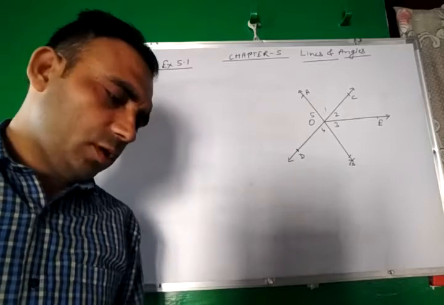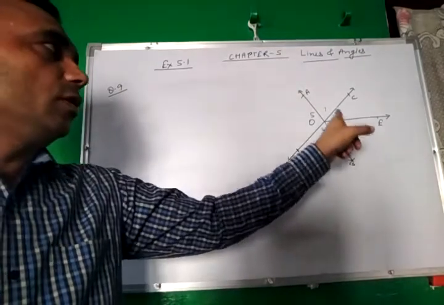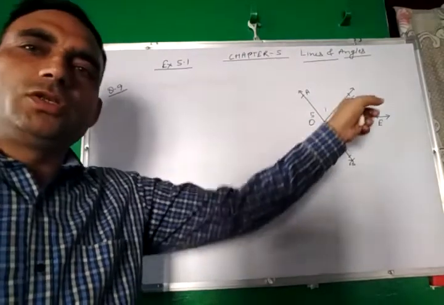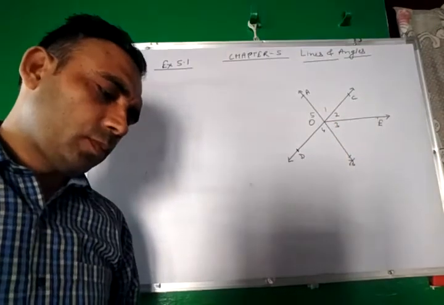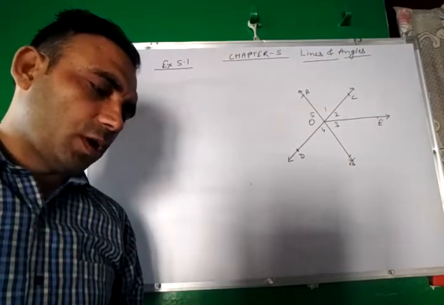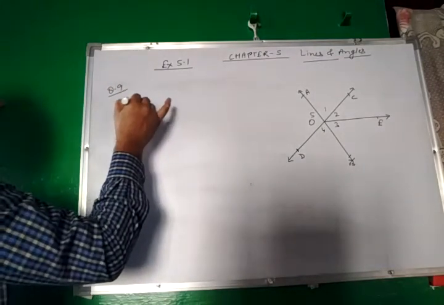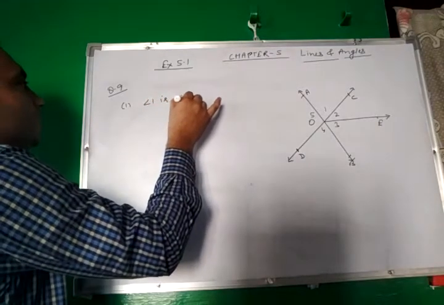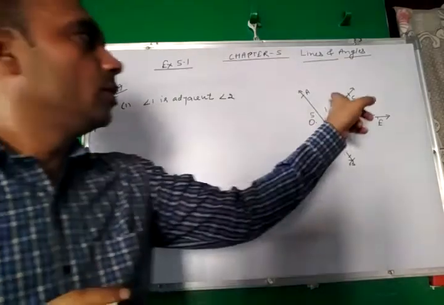Now question number 9. What is question number 9? In the adjoining figure, this figure is given. This is angle 1, 2, 3, 4, 5. AB and CD are two intersecting lines and OE is another ray. Then in the first part, we have asked whether angle 1 is adjacent to angle 2. This is 1. This is 2.